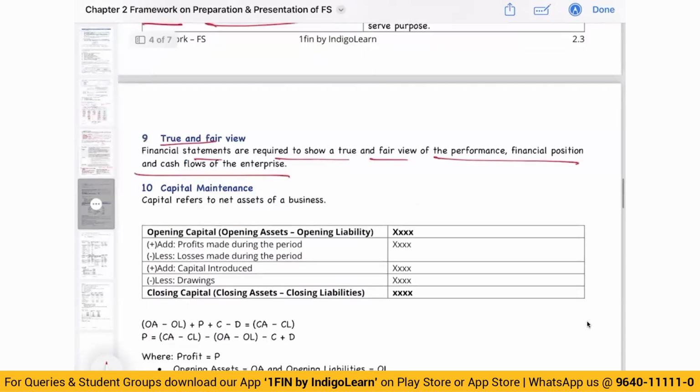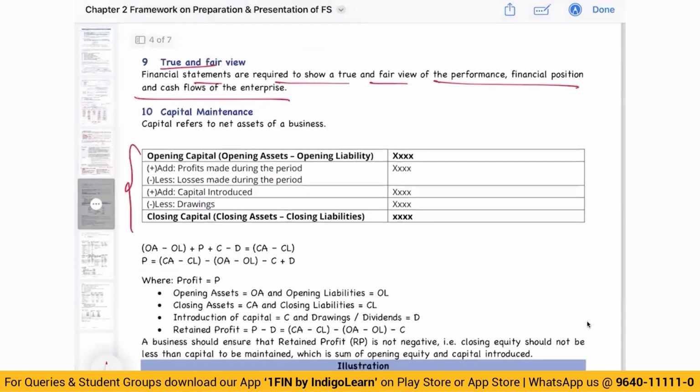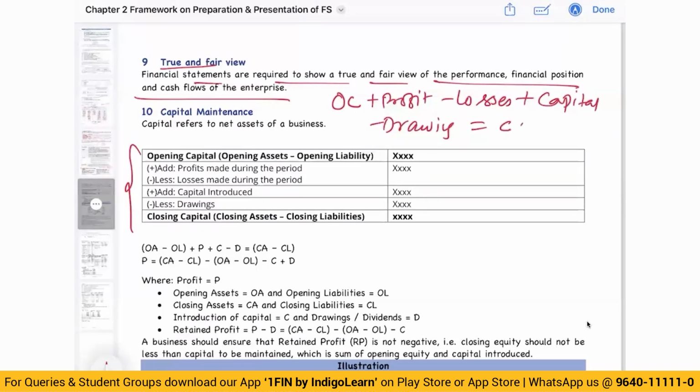Okay. Then this all of us have been doing, basically the capital part of the business. Basically, opening capital plus profit minus losses plus capital introduced minus drawings gives me closing capital.